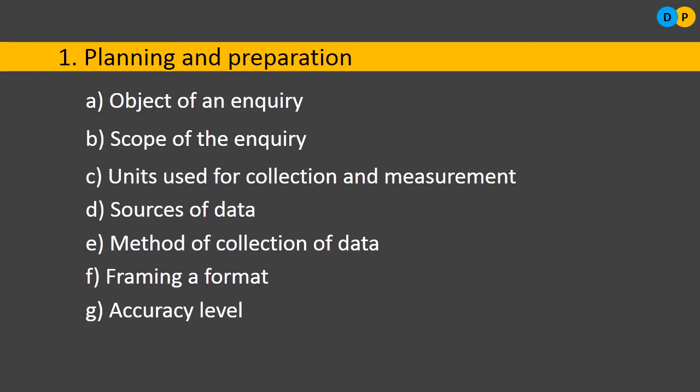The next one is accuracy level. I am studying the level of pesticide within the soft drink, fine. What is the accuracy that is expected from my study? Whether the authority wants accuracy, or else whether they don't want any accuracy, that first of all needs to be decided. Because with respect to pesticide, a very small, minute level of insecticide or pesticide within a soft drink is going to harm an individual. So if you have even a little error in finding the accuracy, it will be catastrophic. That's why accuracy is very, very important.